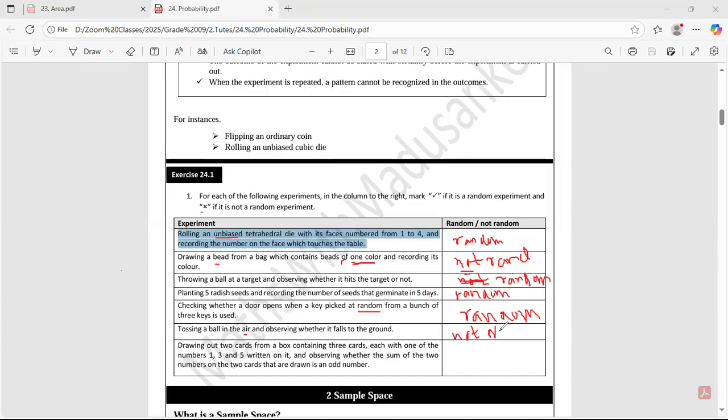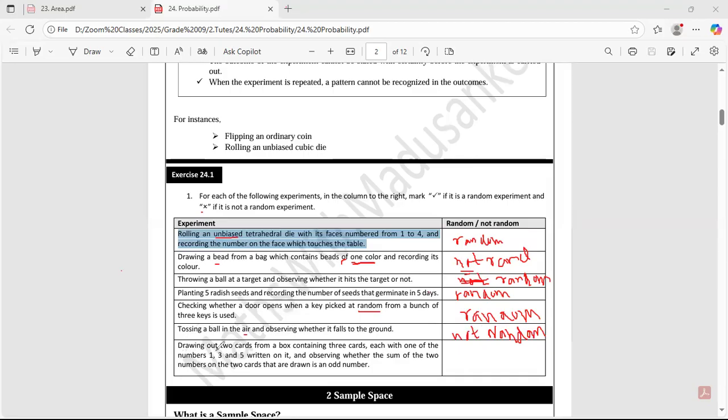This is not random. You know exactly the outcome. It will come back to the ground. Once I throw a ball to the air, definitely it will come back to the ground. So this experiment is not random.